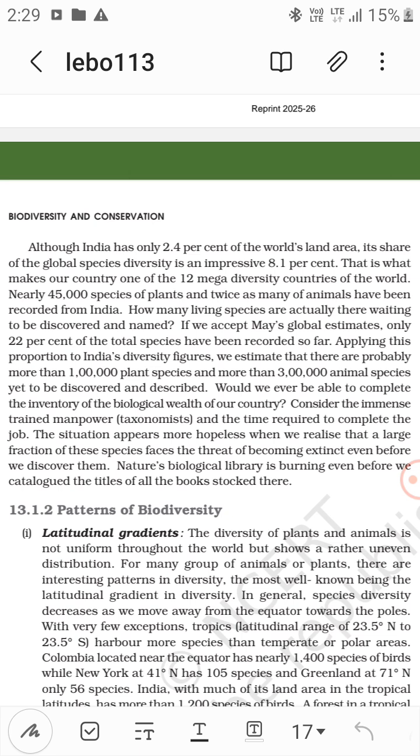Applying this proportion to India's diversity figures, we estimate that there are probably more than 1 lakh plant species and more than 3 lakh animal species yet to be discovered and described. So, 1 lakh species of plants and 3 lakh animal species yet to be discovered and described. So would we ever be able to complete the inventory of the biological wealth of our country?